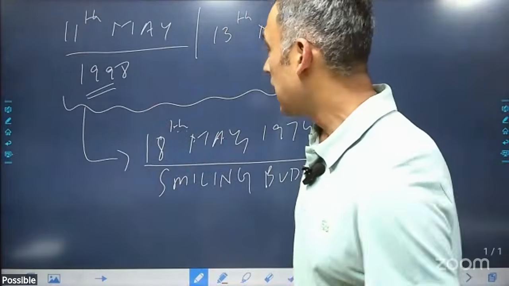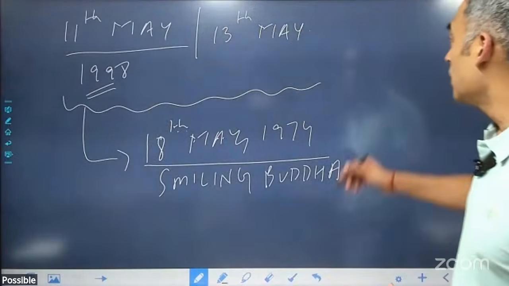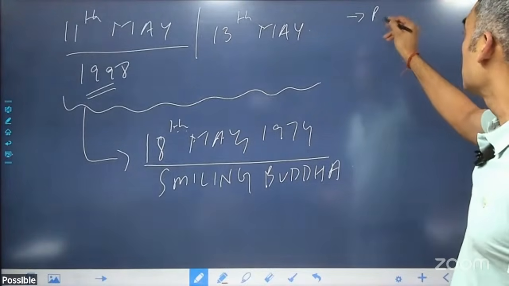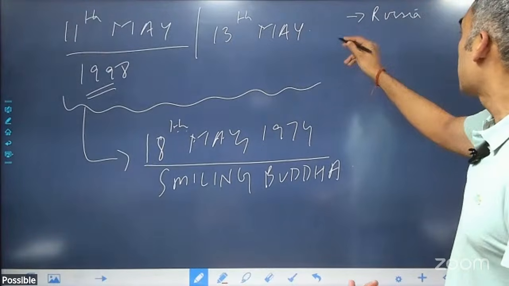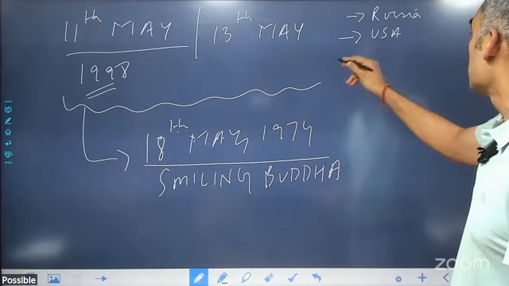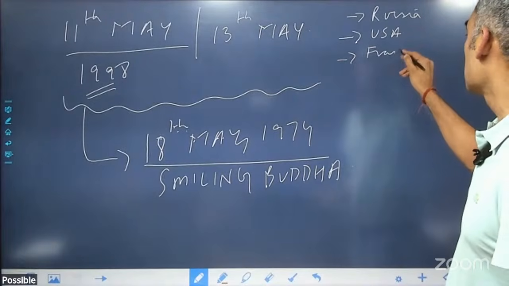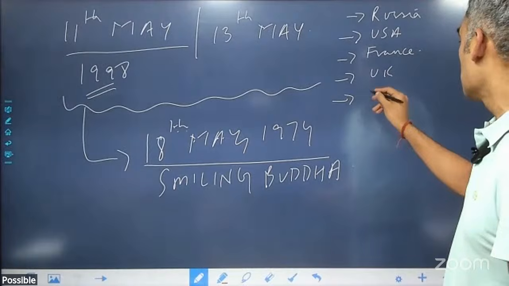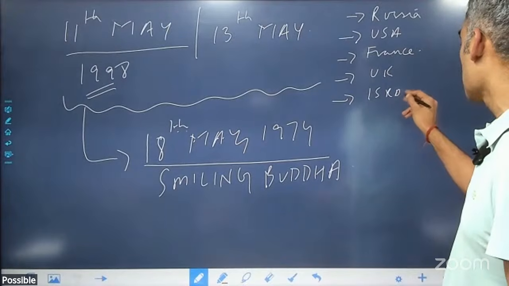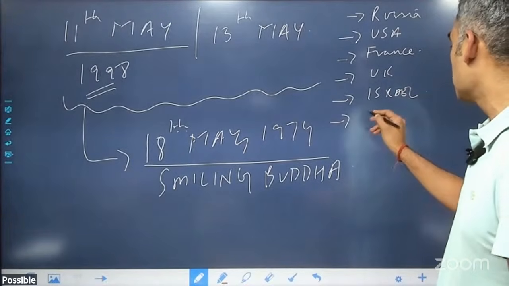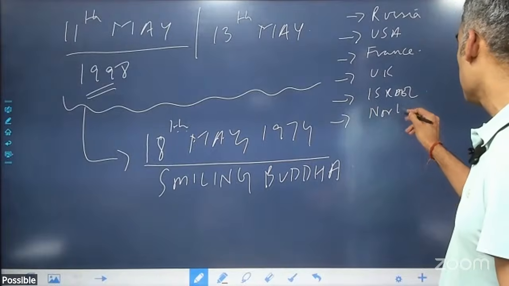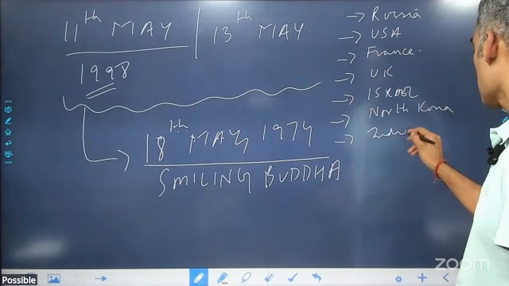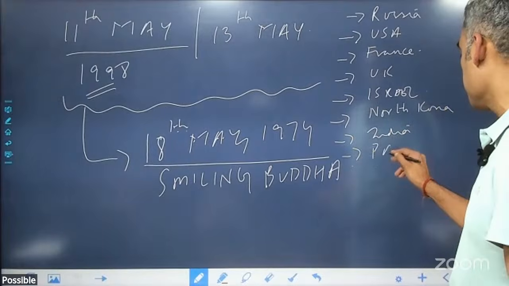Okay, remember this. And as of now, the countries that have nuclear bombs, the largest stockpile is with Russia, earlier USSR, and then USA, then France, UK, Israel, then we have North Korea, India, and Pakistan.